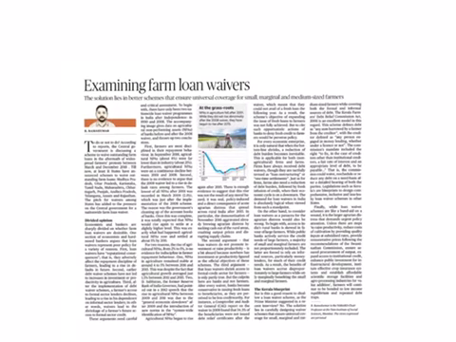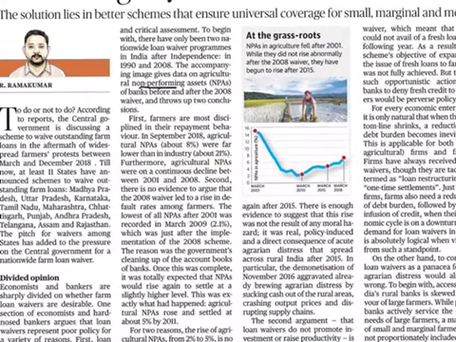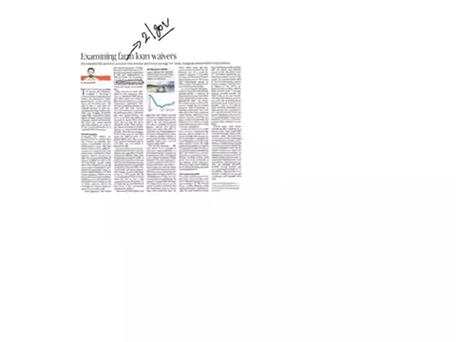The first article is examining farm loan waivers. This article comes under GS paper 2 under the topic of governance. From this topic, we are going to see a term known as non-performing assets. We have seen this topic many times, but now we are going to see it again, and there is a purpose, because this is going to be used in further videos also.